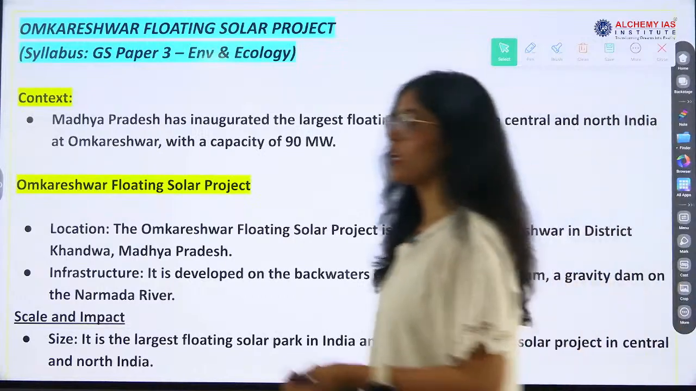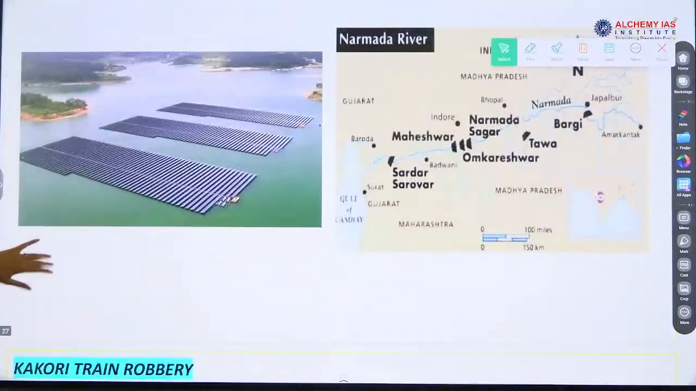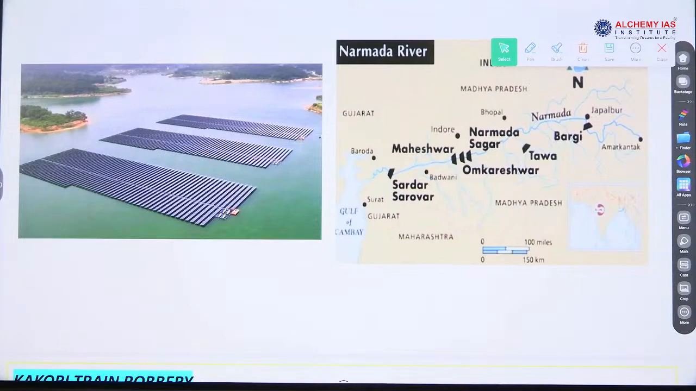Omkareshwar floating solar project. Floating solar project means what? Simple meaning. Floating. On water, yes. On water, I will show you. This is the solar panel, on water.